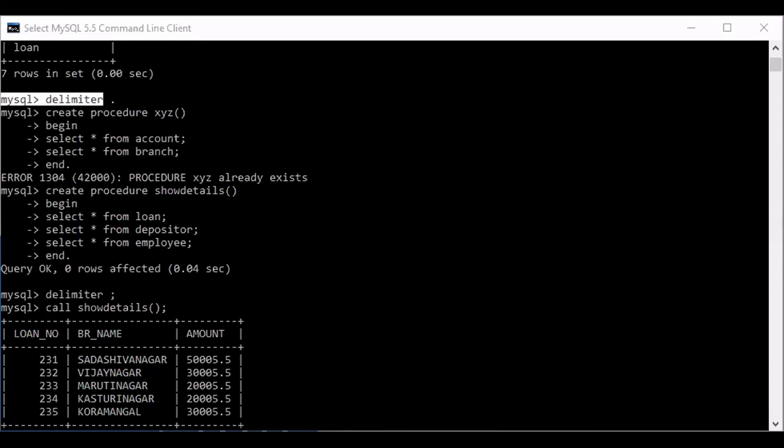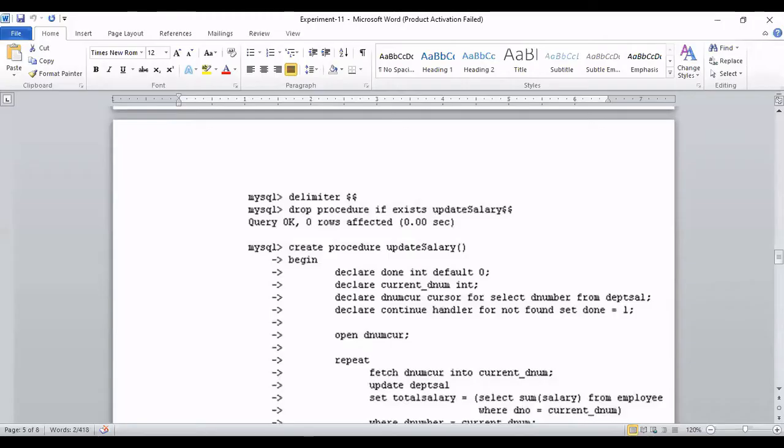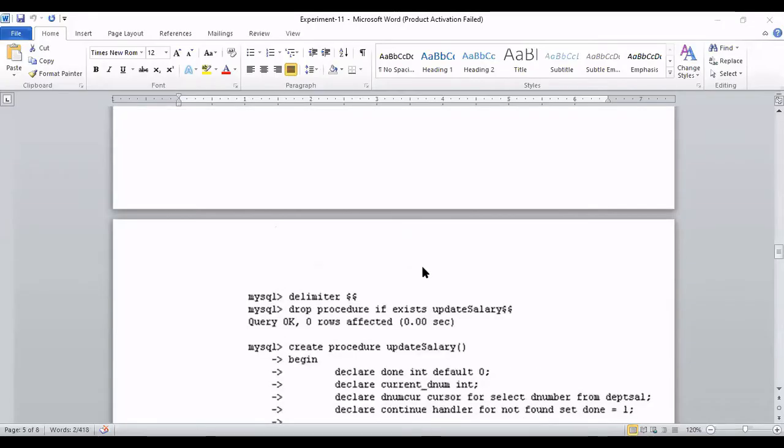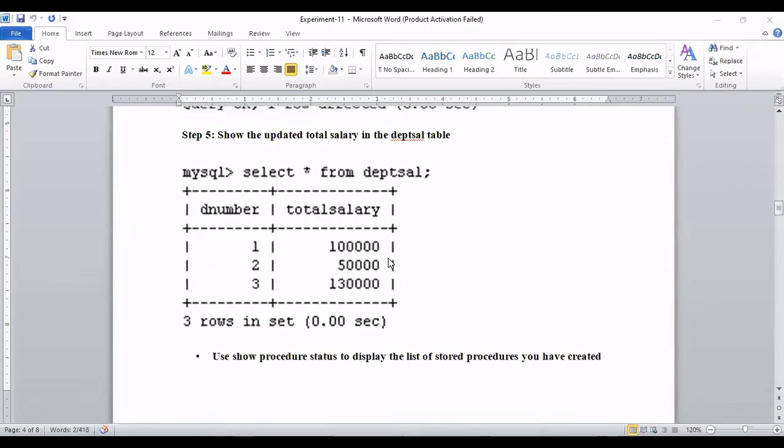Yes, sir. Now, if you are understanding the basic concept of procedure, now I'm moving to the slide, MS Word. Your experiment number 11. Okay, now see here, only two minutes. So this is the usual. Again, I'm repeating the same thing that I told.